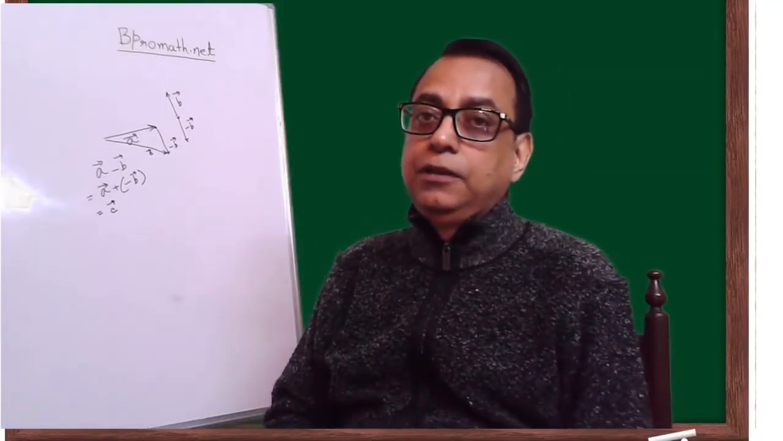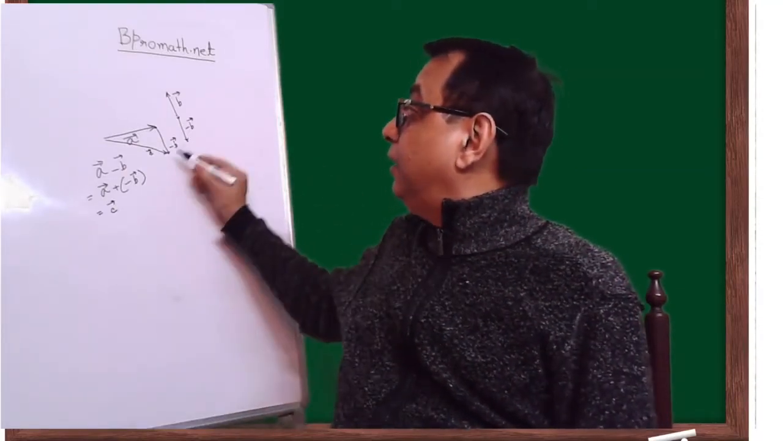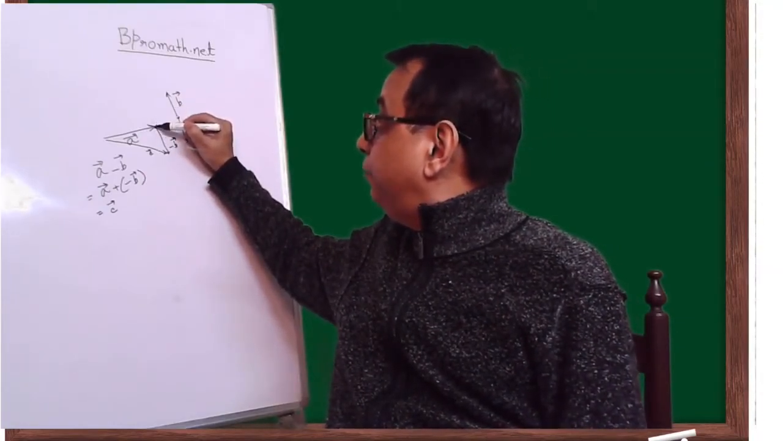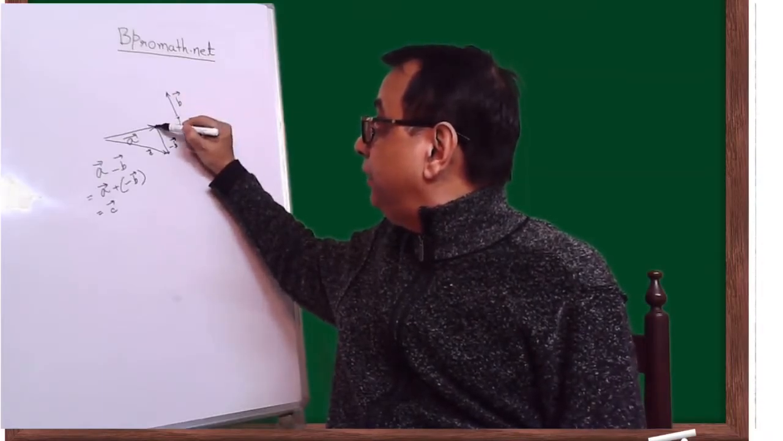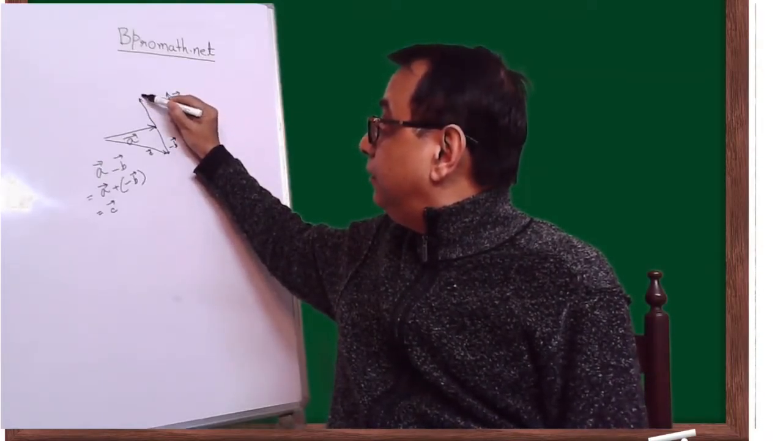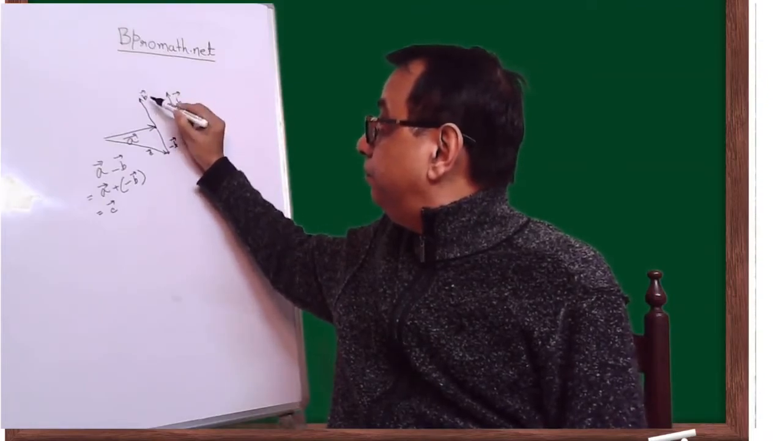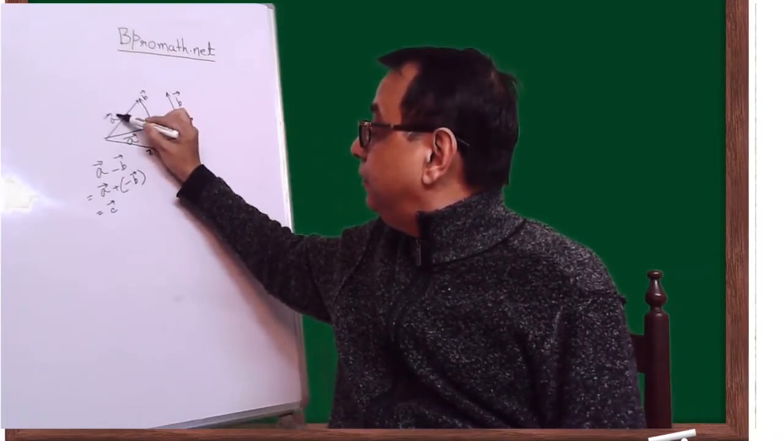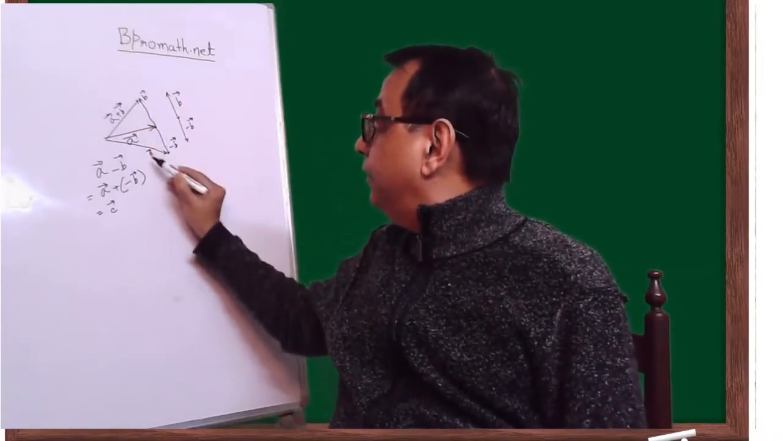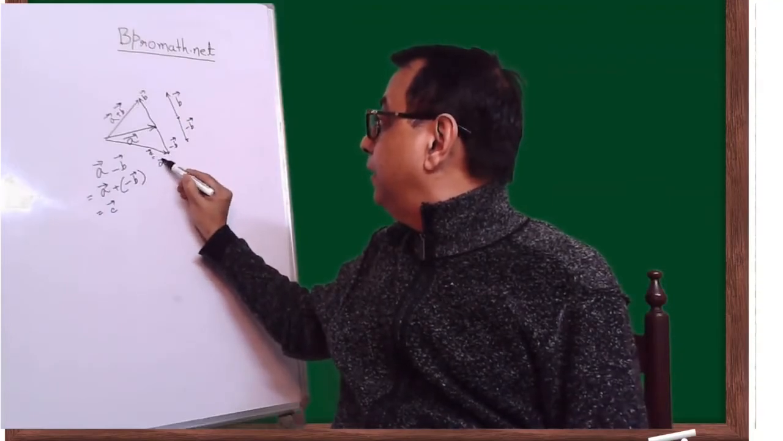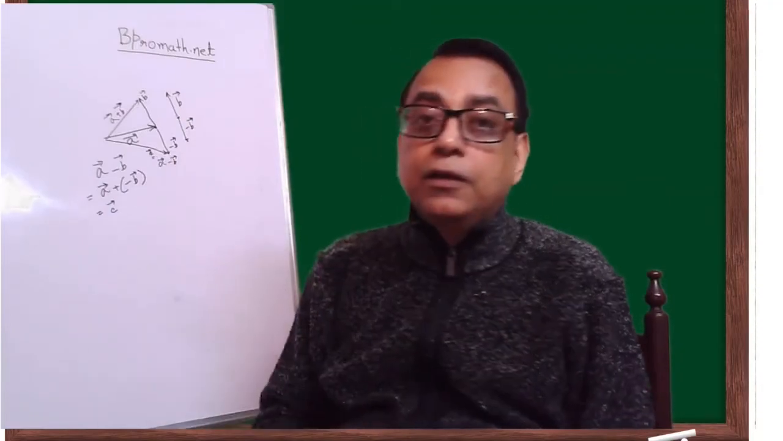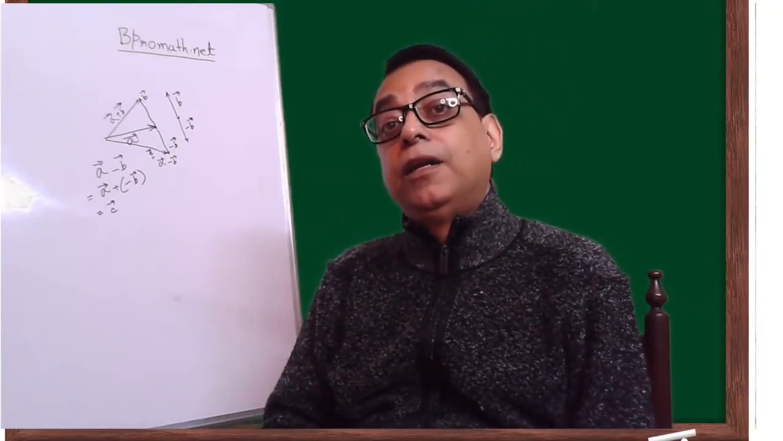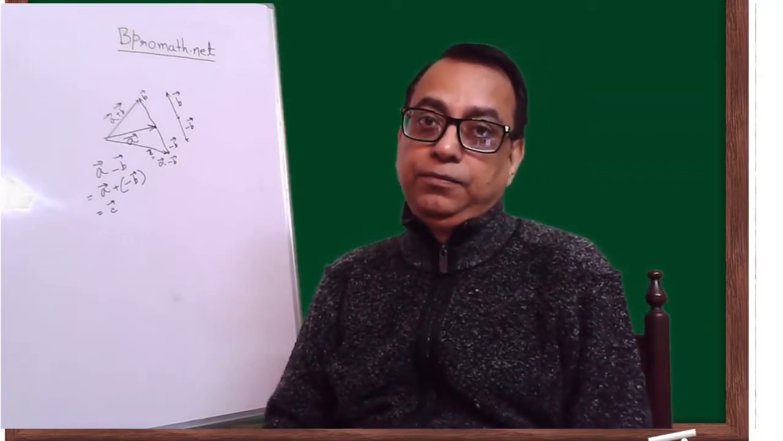Please also see what A plus B will be. A plus B will be A here, and then I put the initial point of B here, and this is plus B. So this vector is A plus B, and this vector is A minus B. So subtraction is nothing but the addition of the negative of that vector.